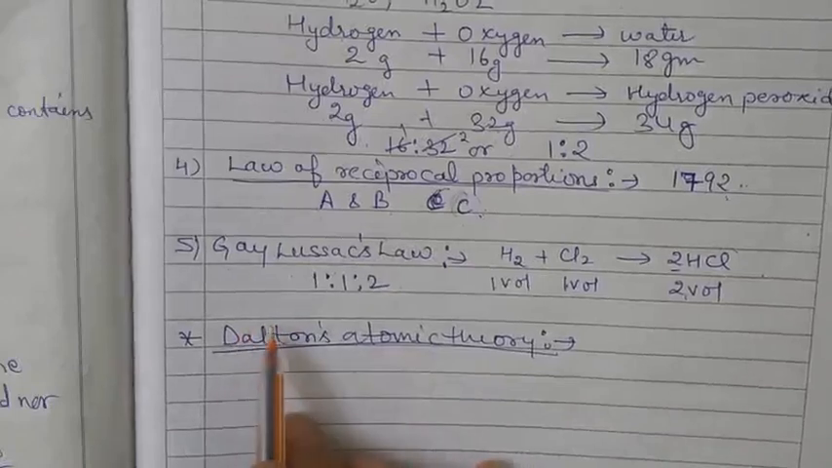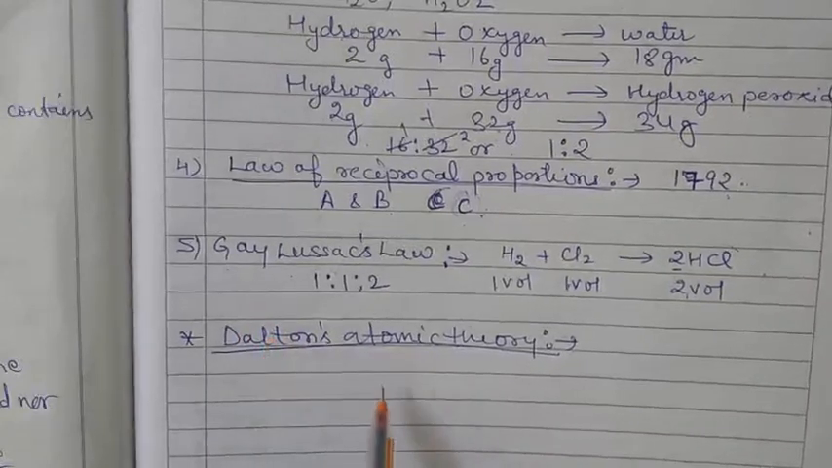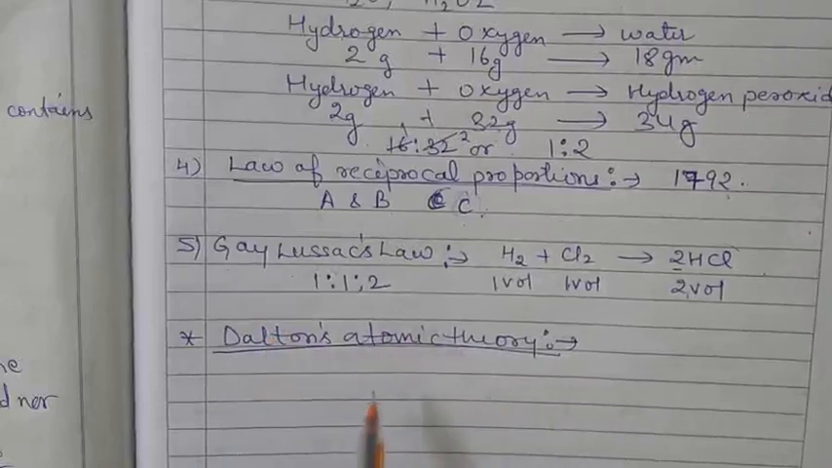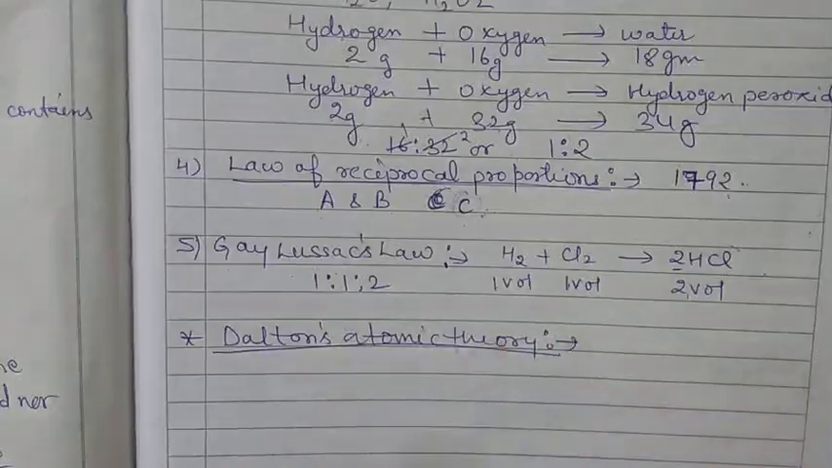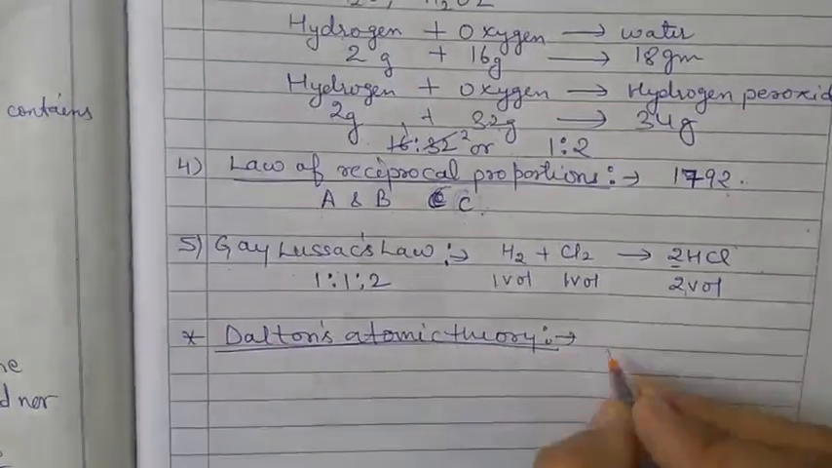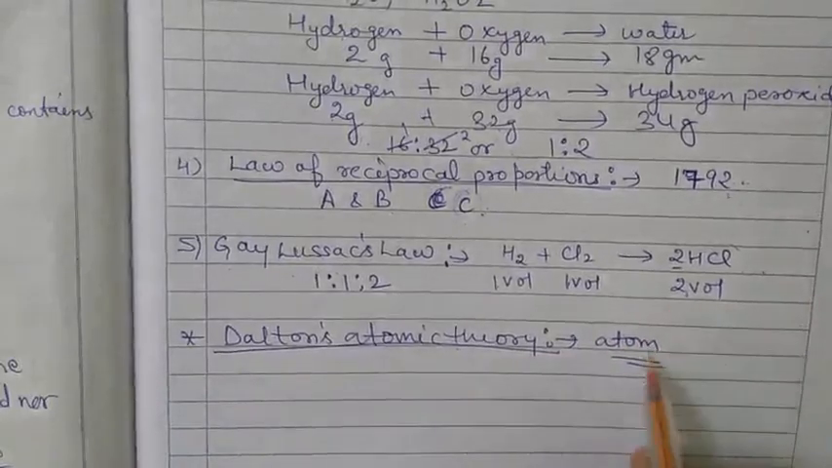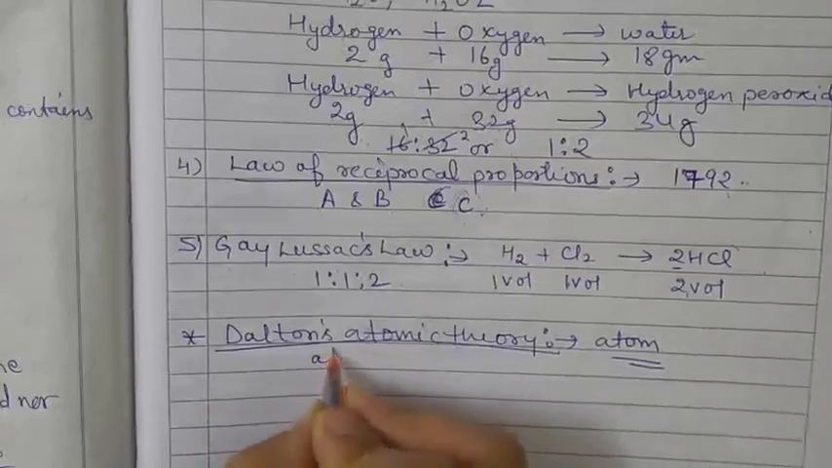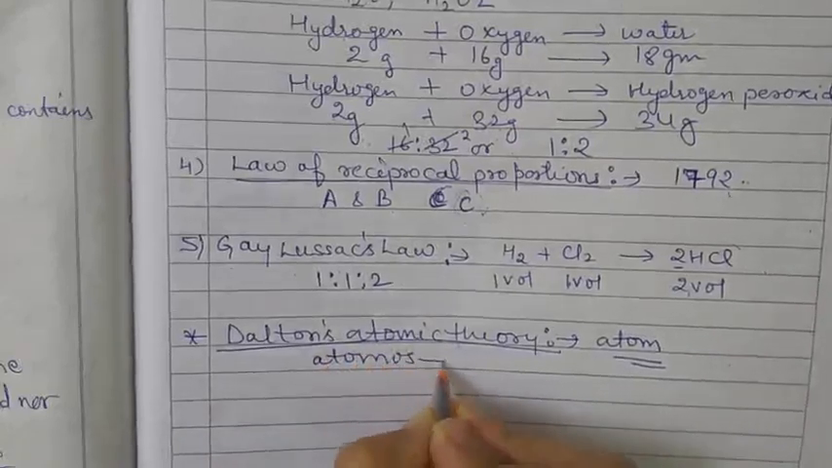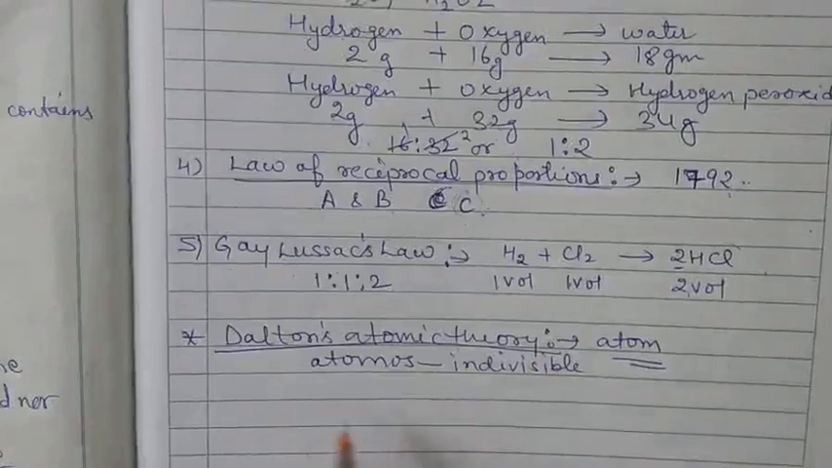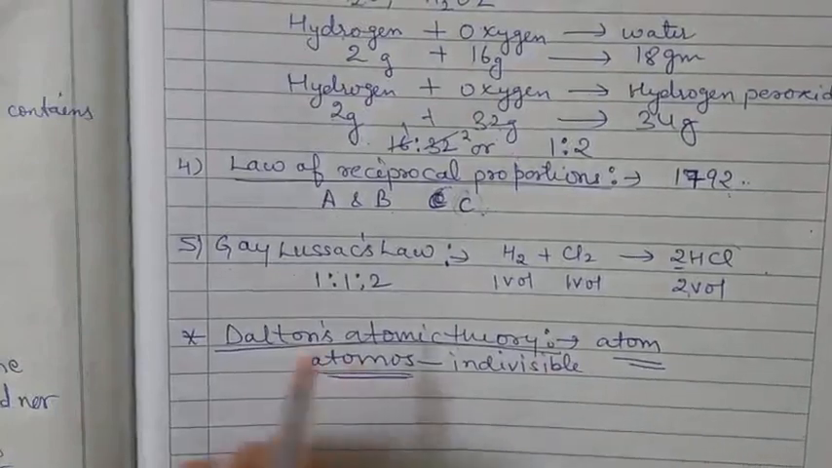It was given by Dalton, and the concept is that matter is composed of very tiny particles. This theory belongs to the atom only. We call that tiny particle the atom. The word atom has been derived from the Greek word atomos, meaning indivisible.